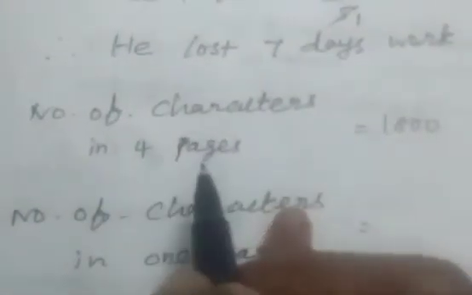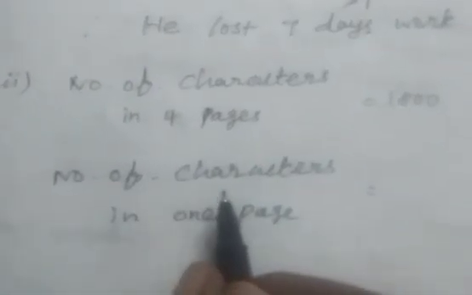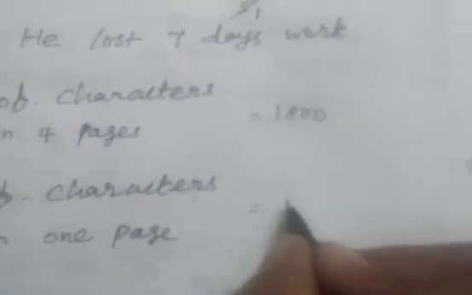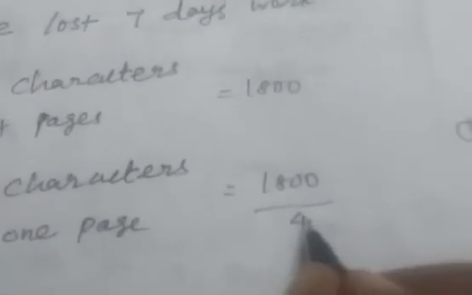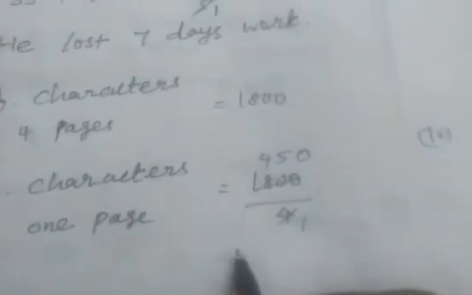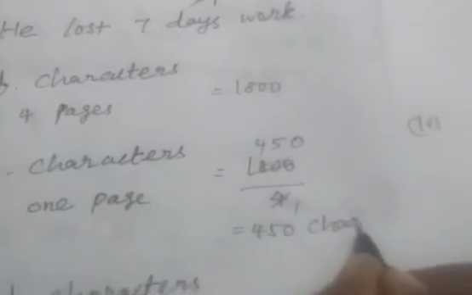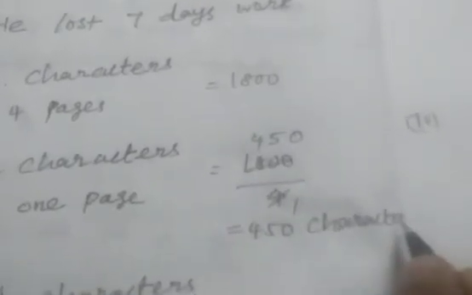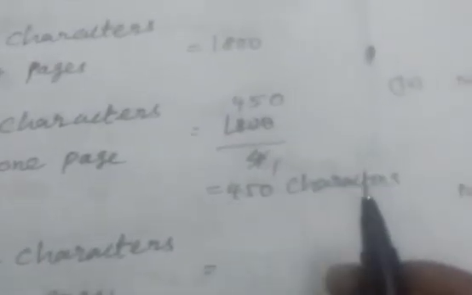Number of characters in 4 pages, 1800. So number of characters in 1 page is 1800 divided by 4. 1 4 is 4. 4 4s are 16. Remaining 2. 5 4s are 20, and 0. So 450 characters. Number of characters in 1 page is 450.